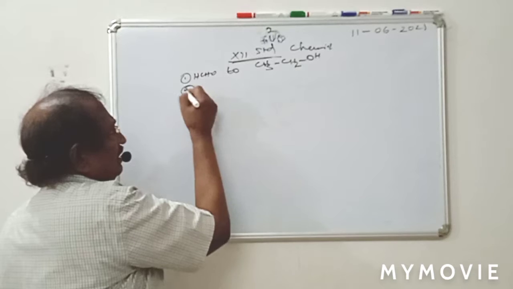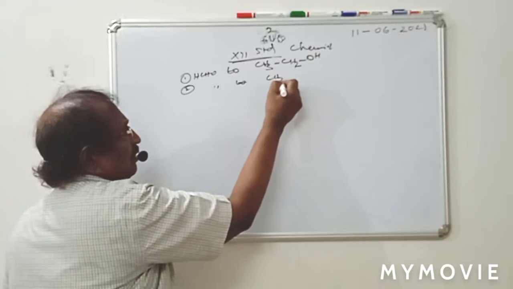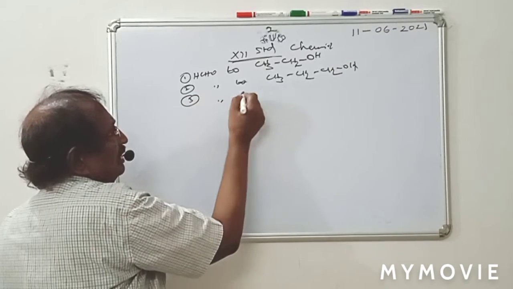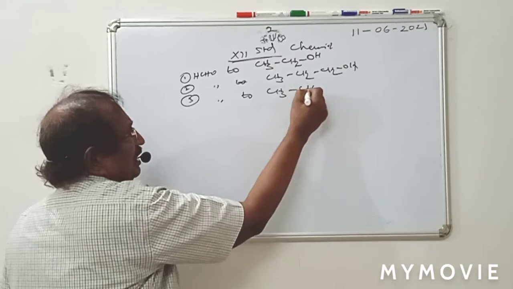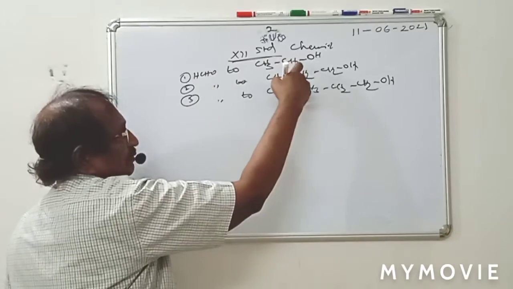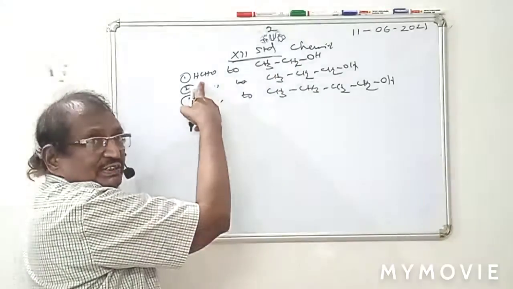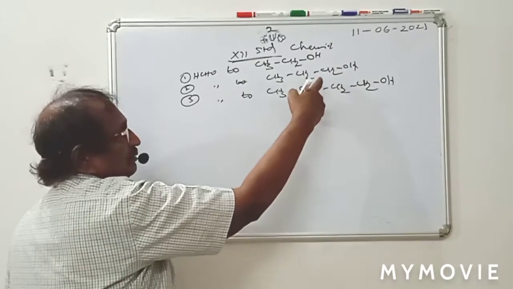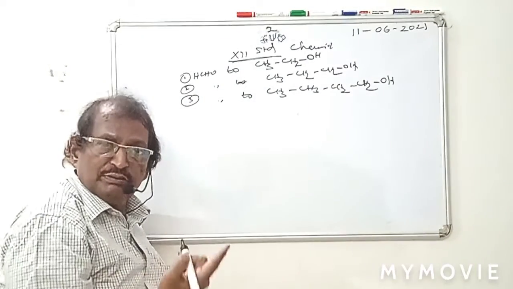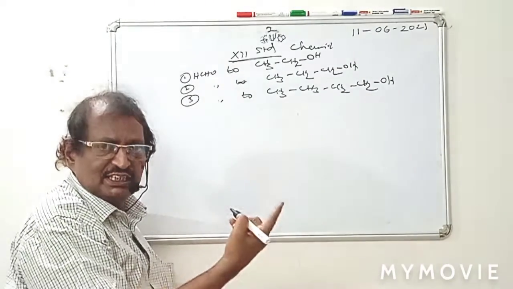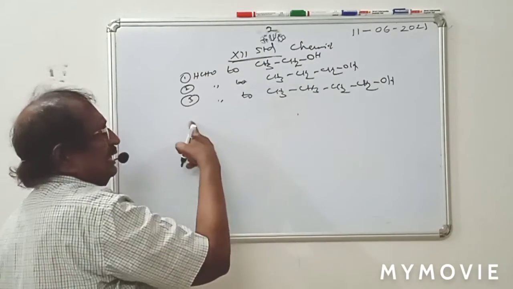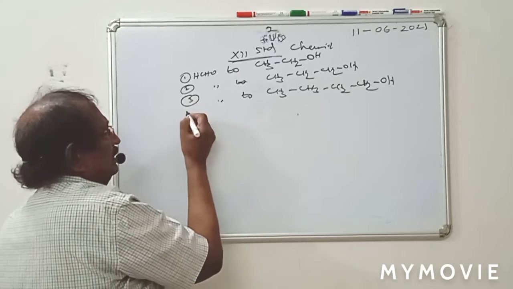Second, formaldehyde to 1-propanol, CH3CH2CH2OH. Third, formaldehyde to 1-butanol and so on. Formaldehyde to ethanol. Formaldehyde is nothing but methanal. So formaldehyde to 1-propanol, formaldehyde to 1-butanol, formaldehyde to 1-pentanol, formaldehyde to 1-hexanol, and so on. Like this you can develop your conversions. 1, 2, 3 only I am going to give. Okay. Then fourth one,